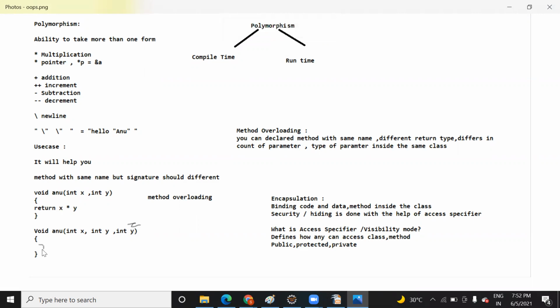And here you just write return x into y into z. I'm saving this so that when I share it, you will get this correction. Don't worry.